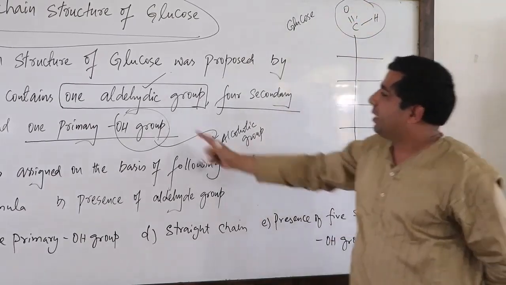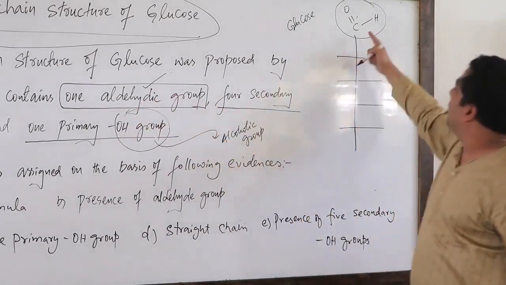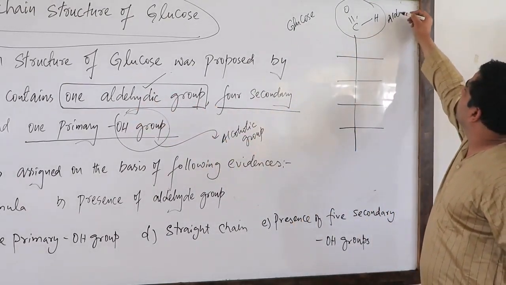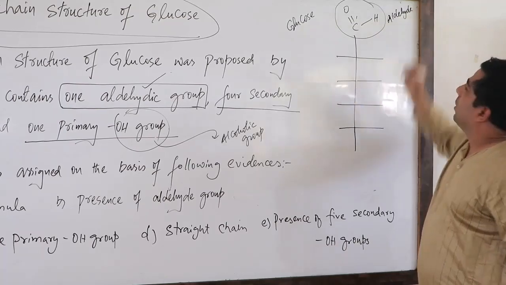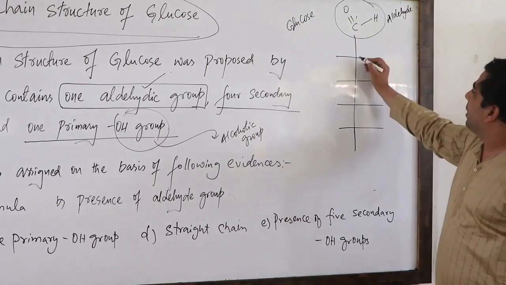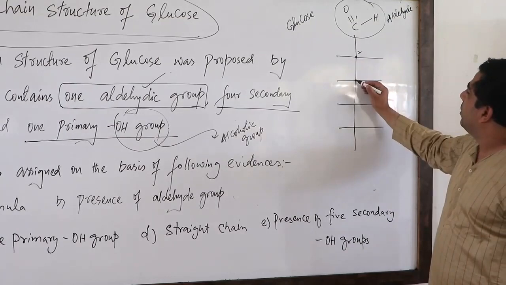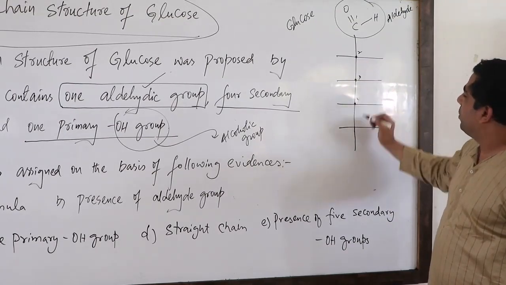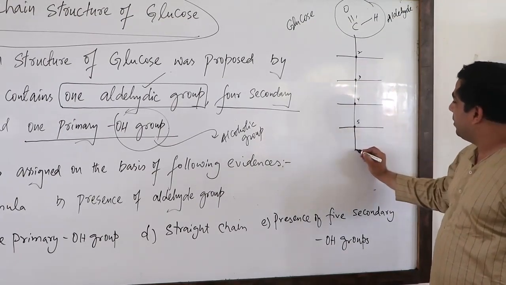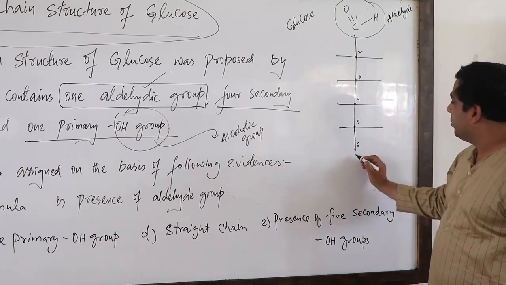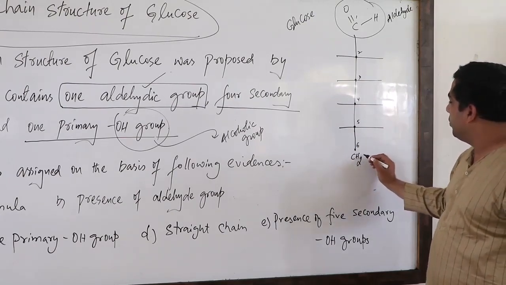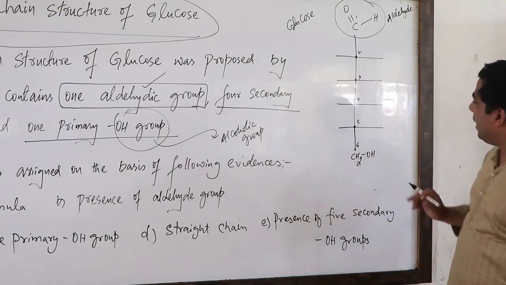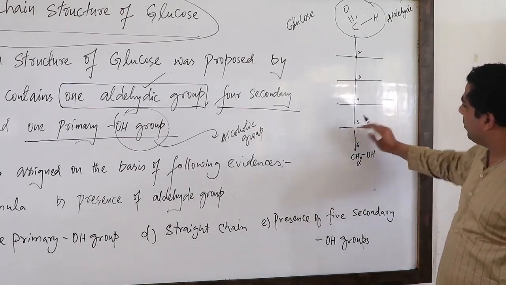I told you that it has an aldehyde group, so this is aldehyde. Now what is the second point? This is our second carbon, third carbon, fourth, fifth, and this one is the sixth, so this is CH2OH.